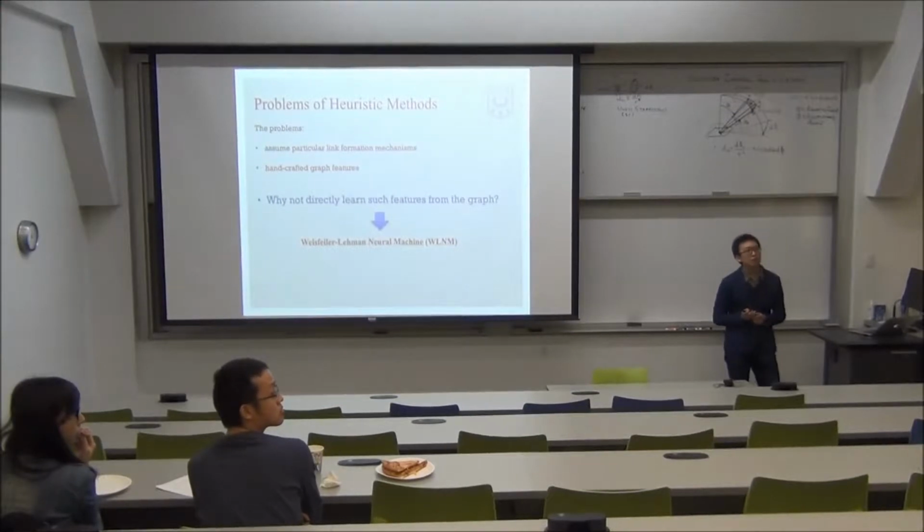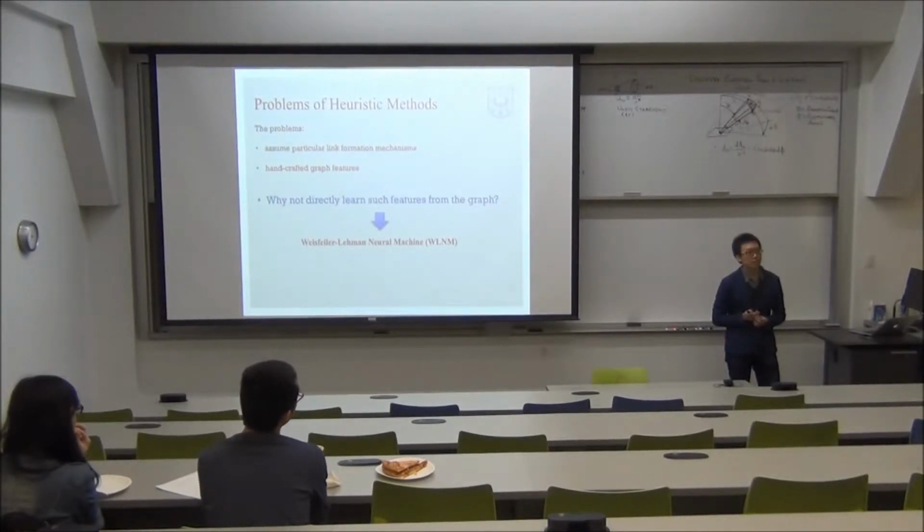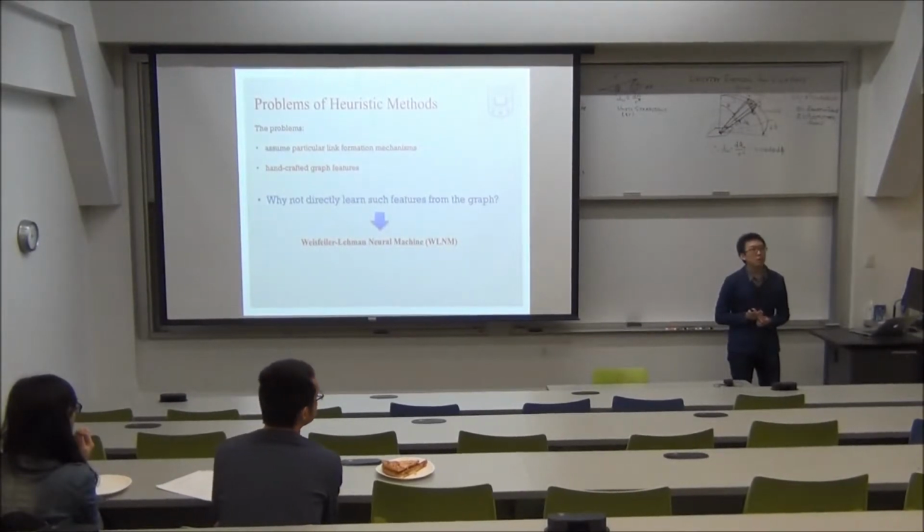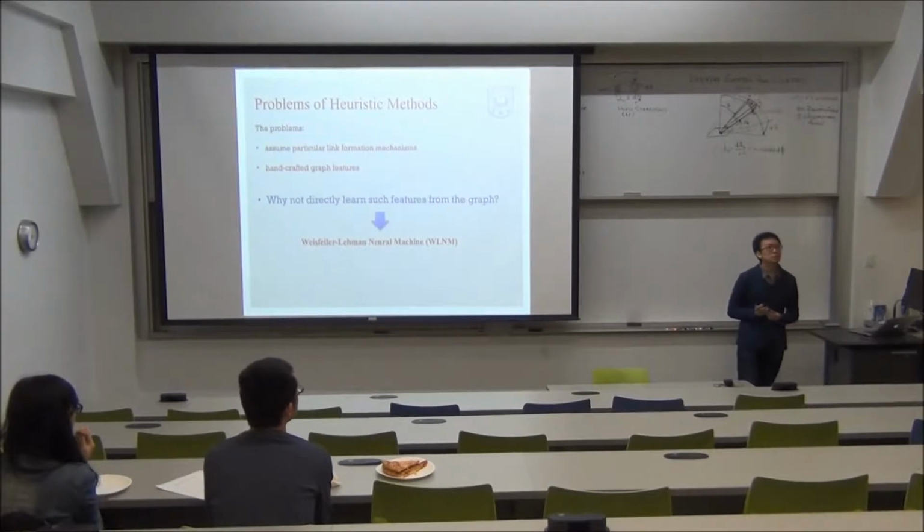Can you explain how you do these experiments? So it's the idea that you take a network and you delete some edges, and then you try to predict those edges. Yes. You delete the edges uniformly at random from all the edges? Yes. Okay. And how many of them do you delete? About 10%. Okay.